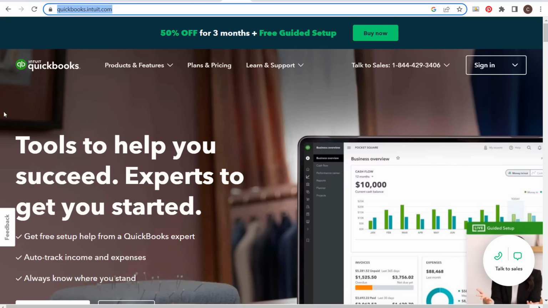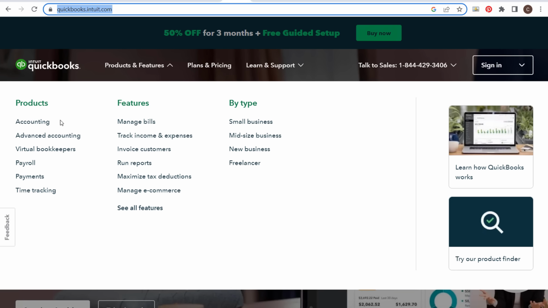Where Google Ads keyword research becomes a little bit more complicated is with certain types of websites. Let's use an example like QuickBooks.com. With certain types of websites like QuickBooks, it's not always going to be as easy to see, okay, these are the exact keywords I need to target. These are the pages where I'm sending traffic to.